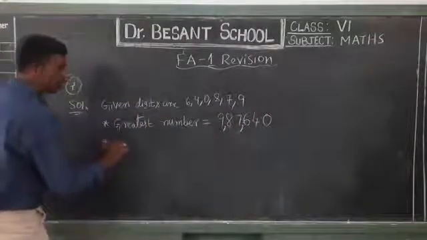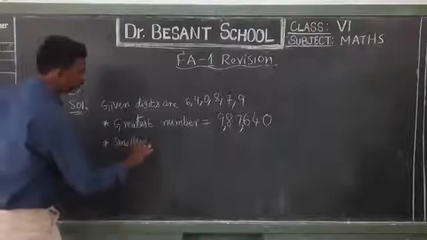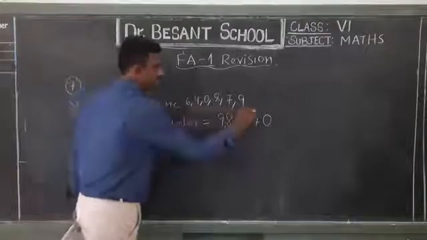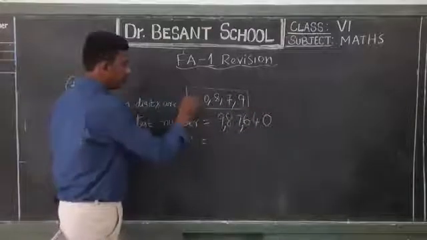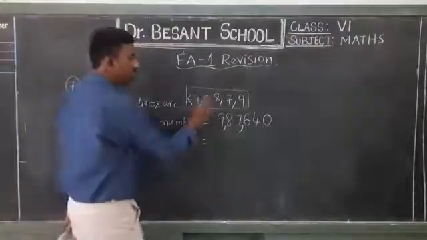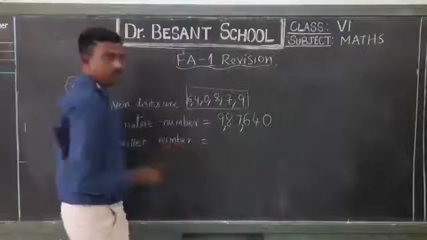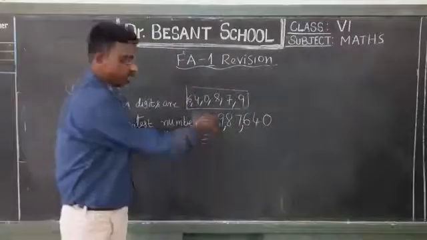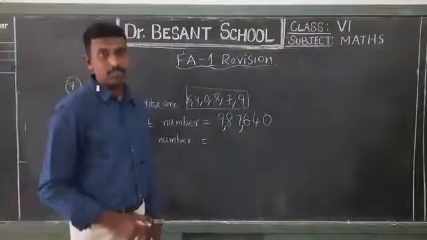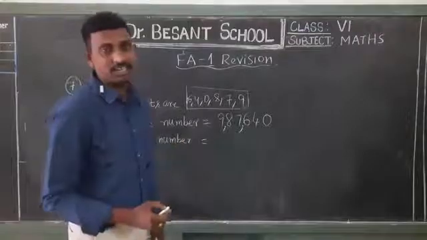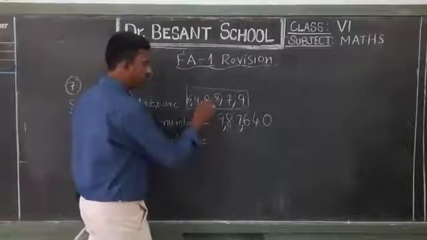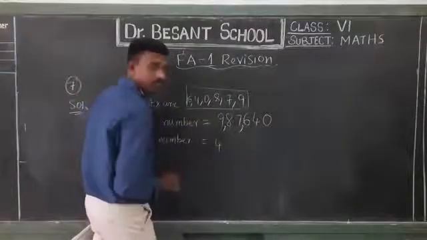Then find out the smallest number formed from these 6 digits. If you want to find it from the smallest digit, we have to write in ascending order. What is the smallest digit here? 0. But if we keep 0 in the highest place, it becomes a 5-digit number, not a 6-digit number. So leave 0 and check the next least number. After 0, we have 4. Write it down. So 4.